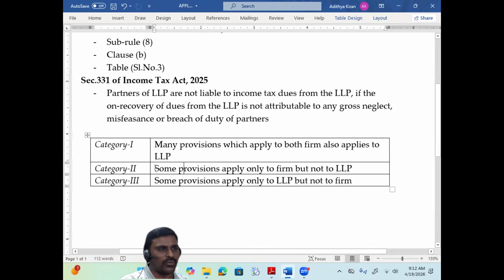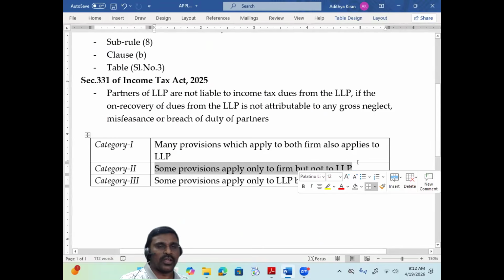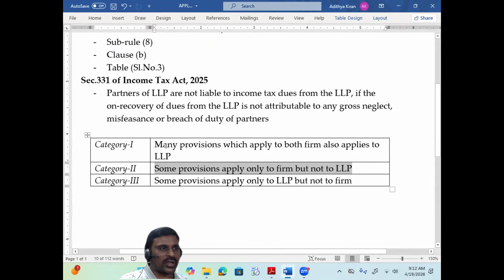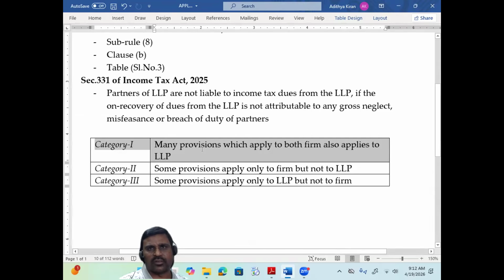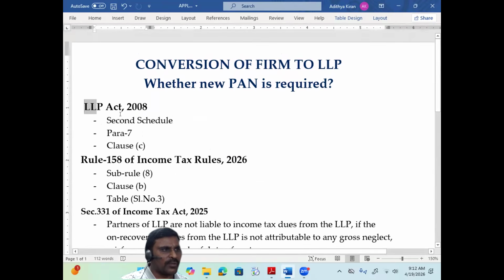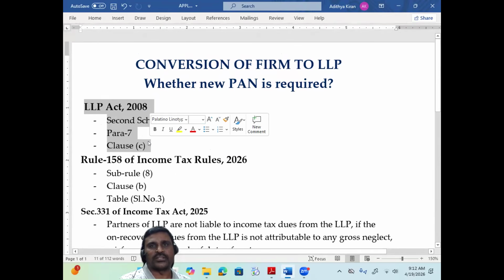That is category 2 provisions. Some provisions apply only to firm but not to LLP. So even though category 1 is there, where many provisions applicable to firm also apply to LLP, that doesn't mean that firm is equal to LLP and both are the same entities when a partnership firm is converted into LLP. No. So this is the basic provision here. LLP Act, Second Schedule, para 7 clause C. When the partnership firm is converted into LLP, the firm is dissolved altogether.